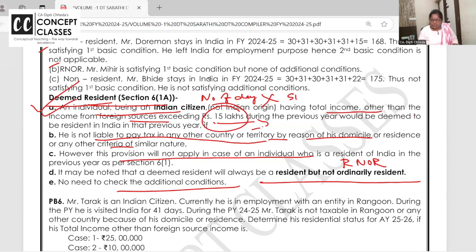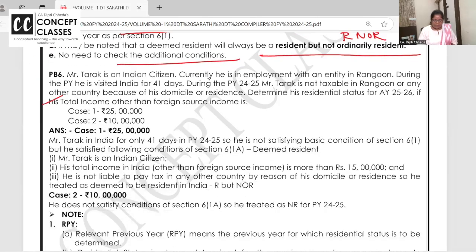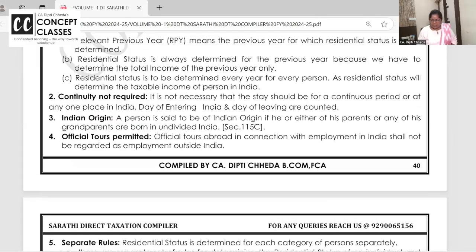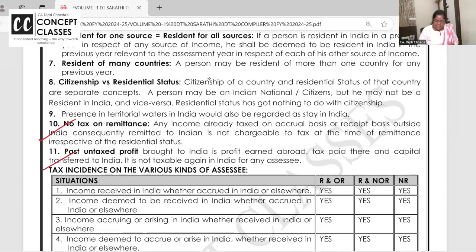You can write a short note, or you can get a practical question. Too much in deemed resident. If you see these solved questions, ahead there are these also, these are all deemed resident questions, right? These other points are very common, but these two are important for question and answer.